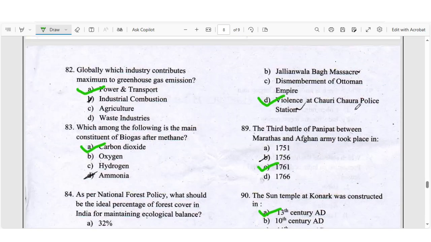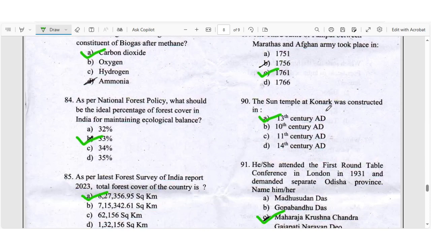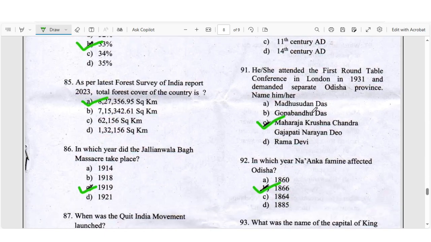Question number 89, the Third Battle of Panipat between the Marathas and Afghans took place in the year... Right answer will be C, 1761. Question number 90, the Sun Temple of Konark was constructed in the... right answer will be A, 13th century AD. Question 91, he attended the first Round Table Conference in London in 1931 and demanded a separate Odisha province. Right answer is C, Maharaja Krishna Chandra Gajapati Narayana Dev.